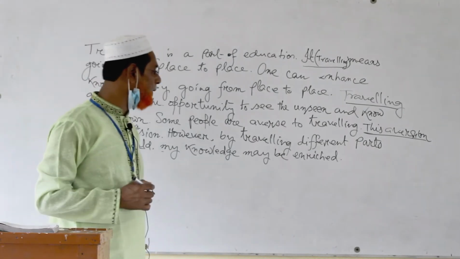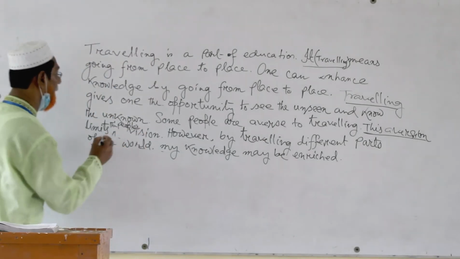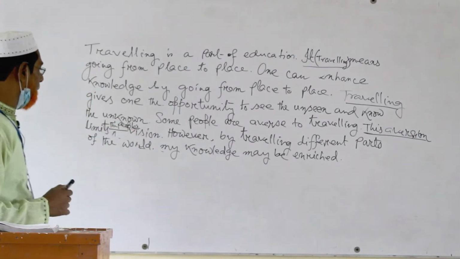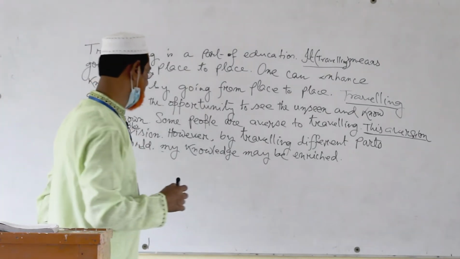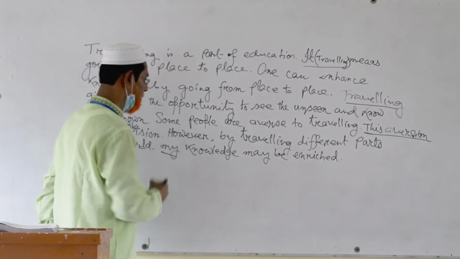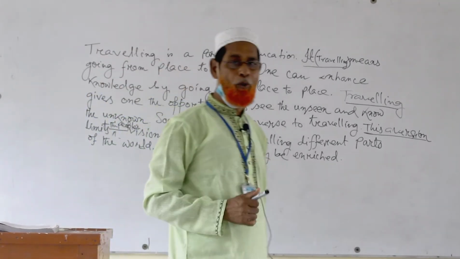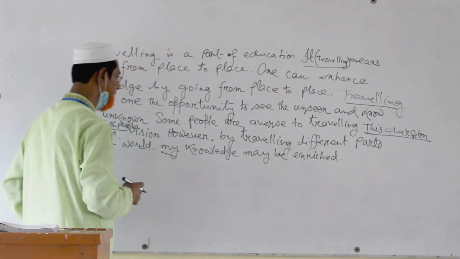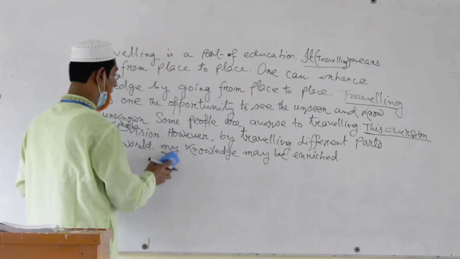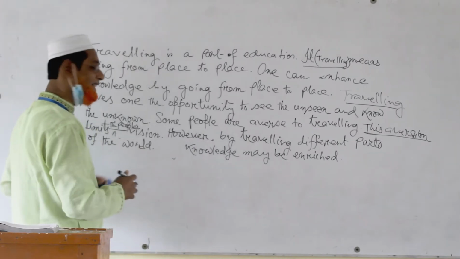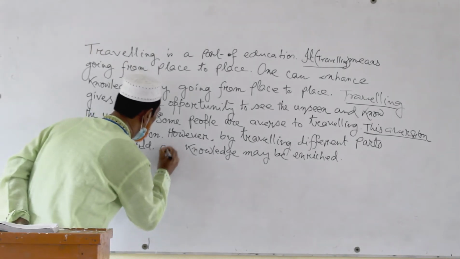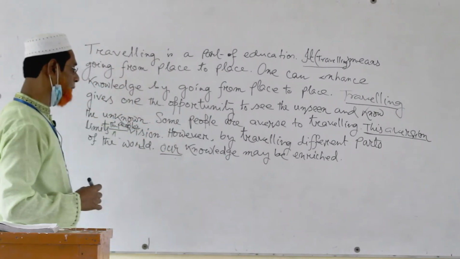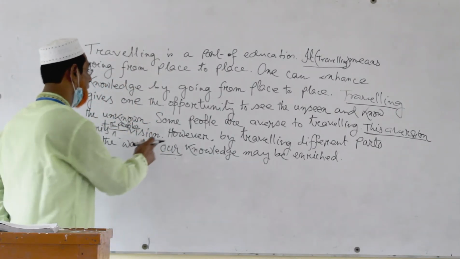However, by traveling different parts of the world, my knowledge may be enriched. Underline it. My knowledge. Whose knowledge? Our knowledge or the traveler's knowledge? We should write our or the traveler's. Our knowledge instead of my.